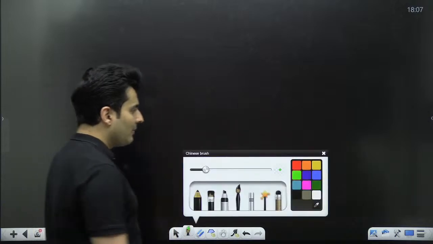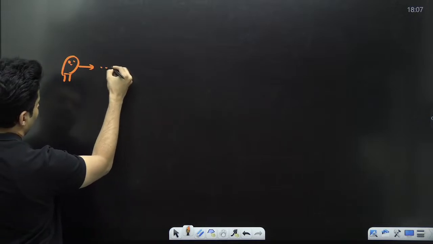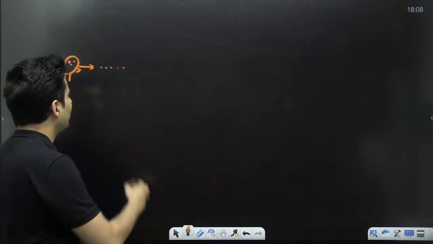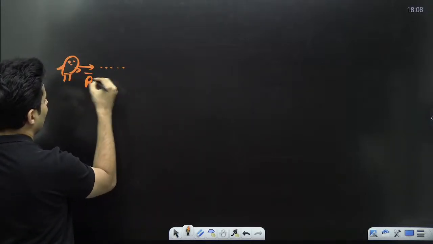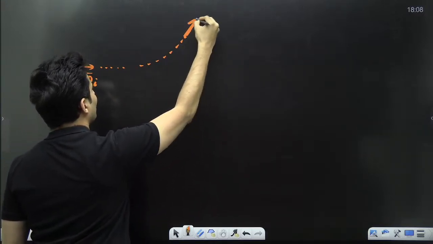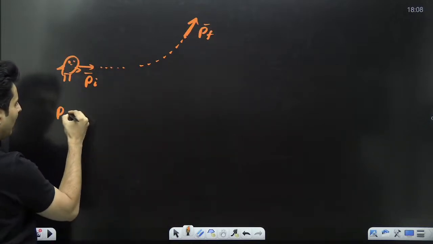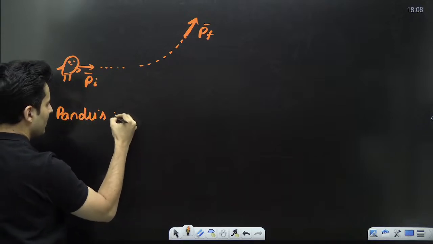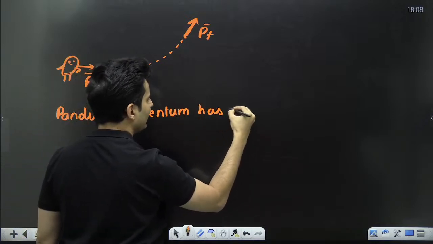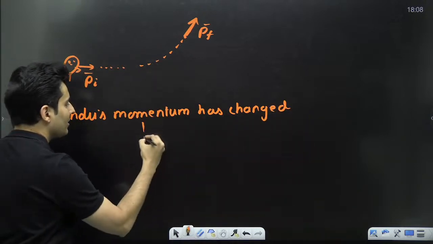Now, imagine this Pandu was running like this here. Then what happens is he sees the school principal. So his initial momentum was here. He sees the school principal, so he immediately takes a turn and goes to the other direction. He goes somewhere else. So definitely this will now be his final momentum. So I can say Pandu's momentum has basically changed. So whenever there is a change in the momentum, such a thing is called an impulse.